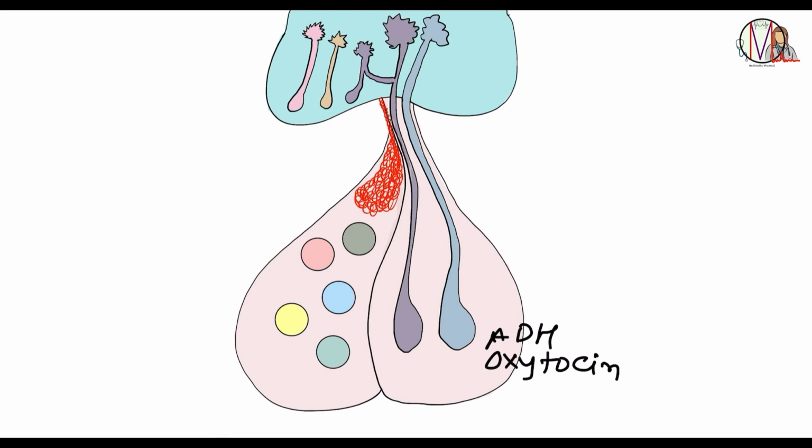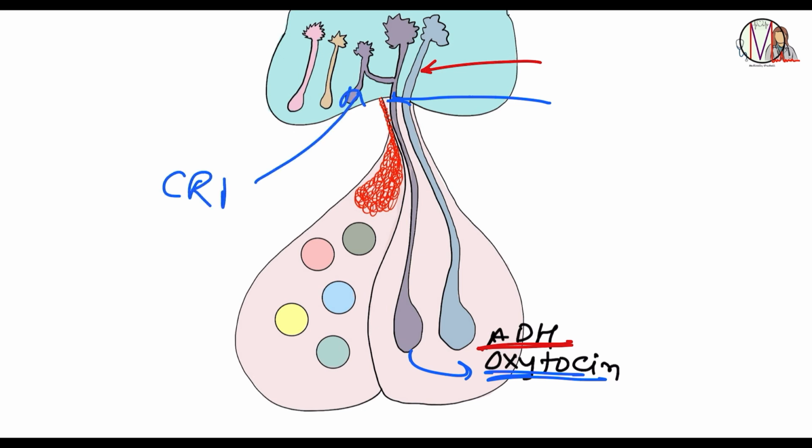In hypothalamus, there are many different nuclei responsible for production and release of hormones. This is supraoptic nucleus, which is responsible for release of ADH, also known as vasopressin. This is paraventricular nucleus. It is responsible for release of oxytocin. And the same paraventricular nucleus is also responsible for release of CRH and TRH.